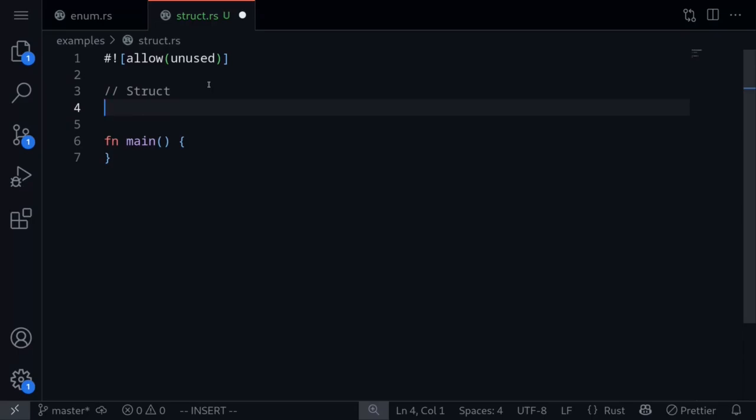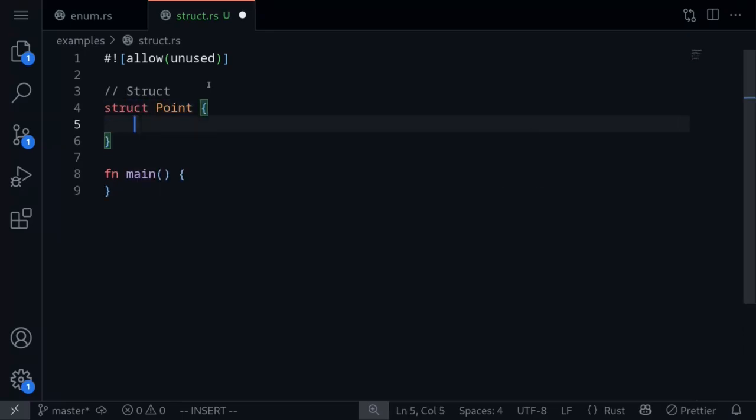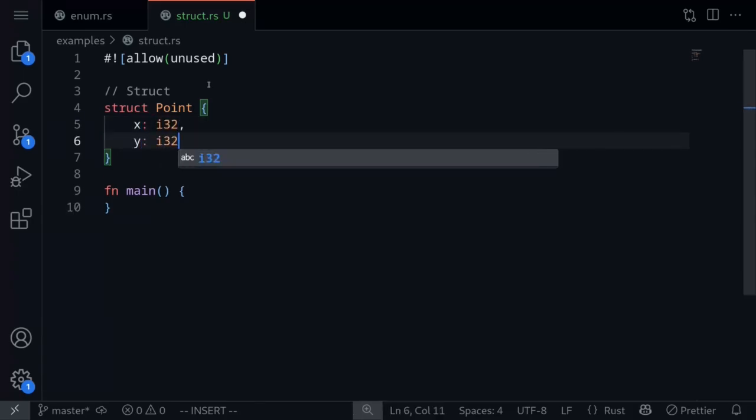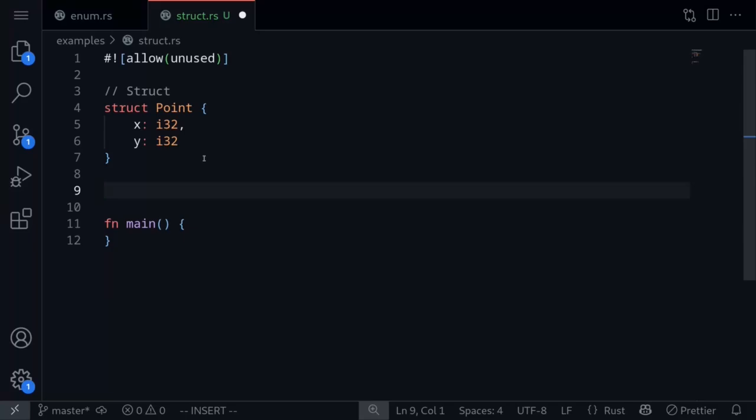Structs are useful data types that you can use to group different data types into a single data type. For example, let's say that we wanted to represent the x coordinate and y coordinate of a point. Let's call this struct Point. I have two fields, x of type, let's say i32, and y of type i32. Another way to create a struct is to use the syntax that resembles a tuple.